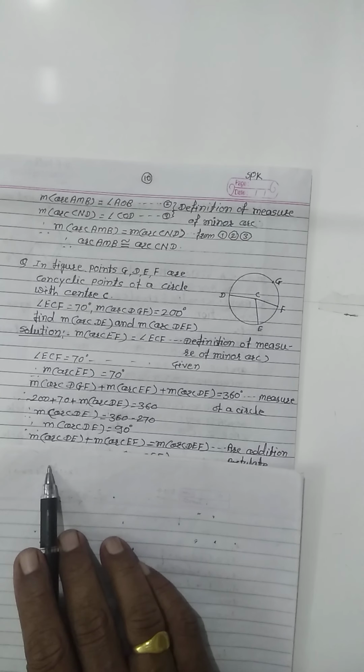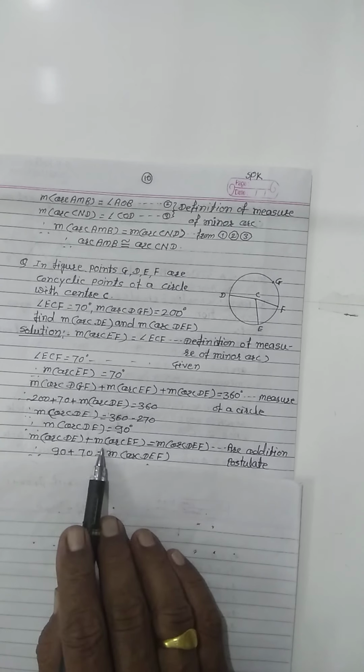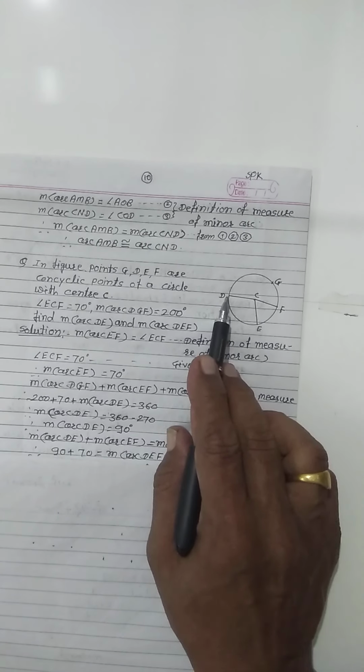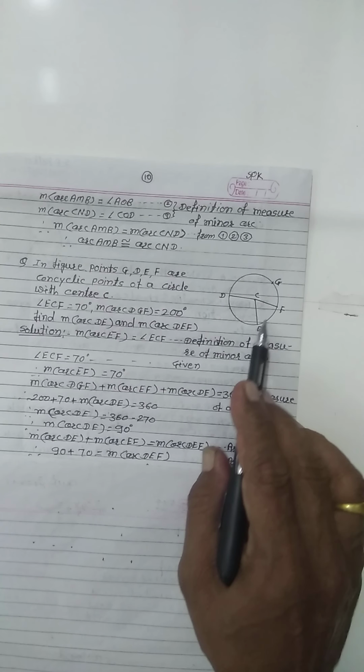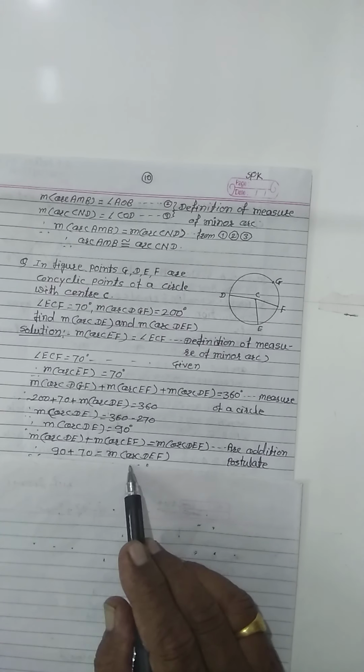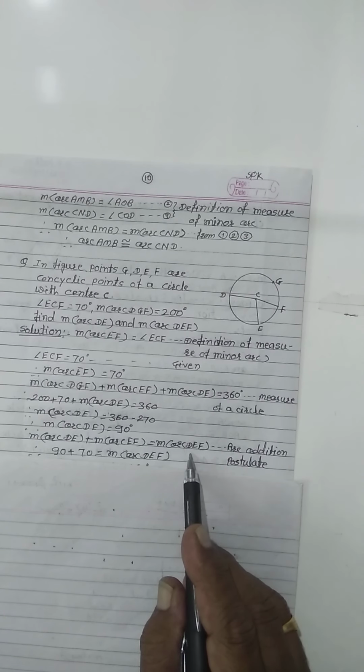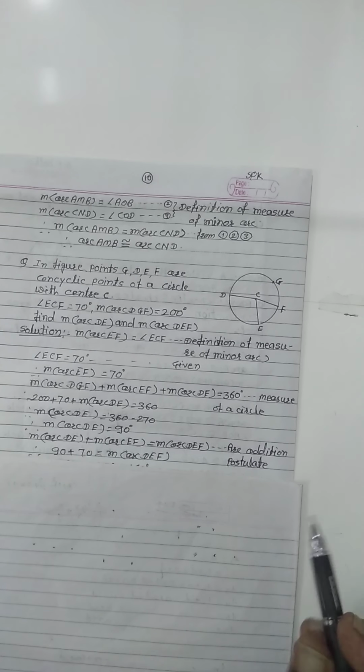Then we write the measure of arc DE plus the measure of arc EF, this DE plus EF, which gives this complete arc, the measure of arc DEF, by the arc addition postulate.